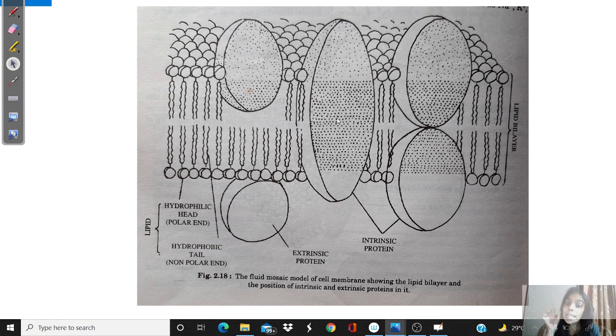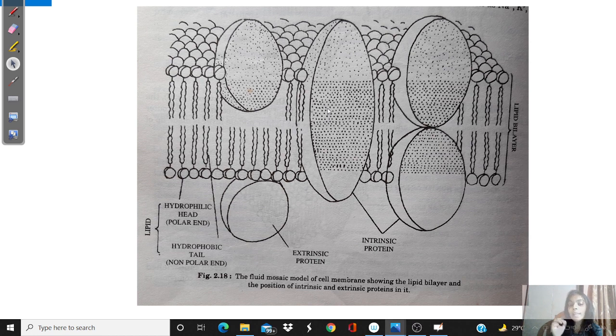Please remember, 70% of total proteins found in the membrane is intrinsic protein. And these intrinsic proteins are tightly held by hydrophobic or hydrophilic interactions.